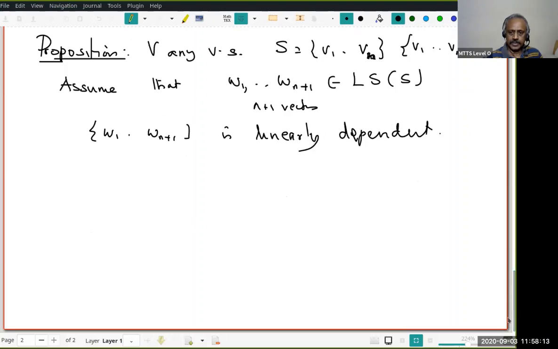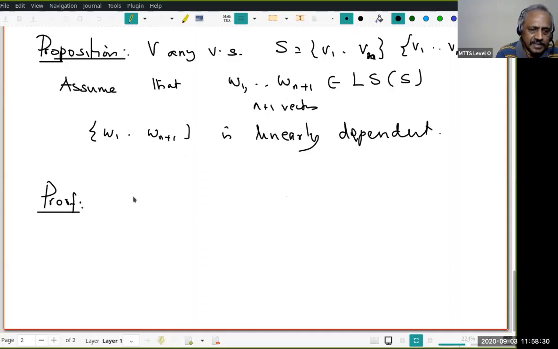Now how do I prove that? The proof is very easy given the fact about the homogeneous system I just quoted. To show this is linearly dependent, what do I have to do?